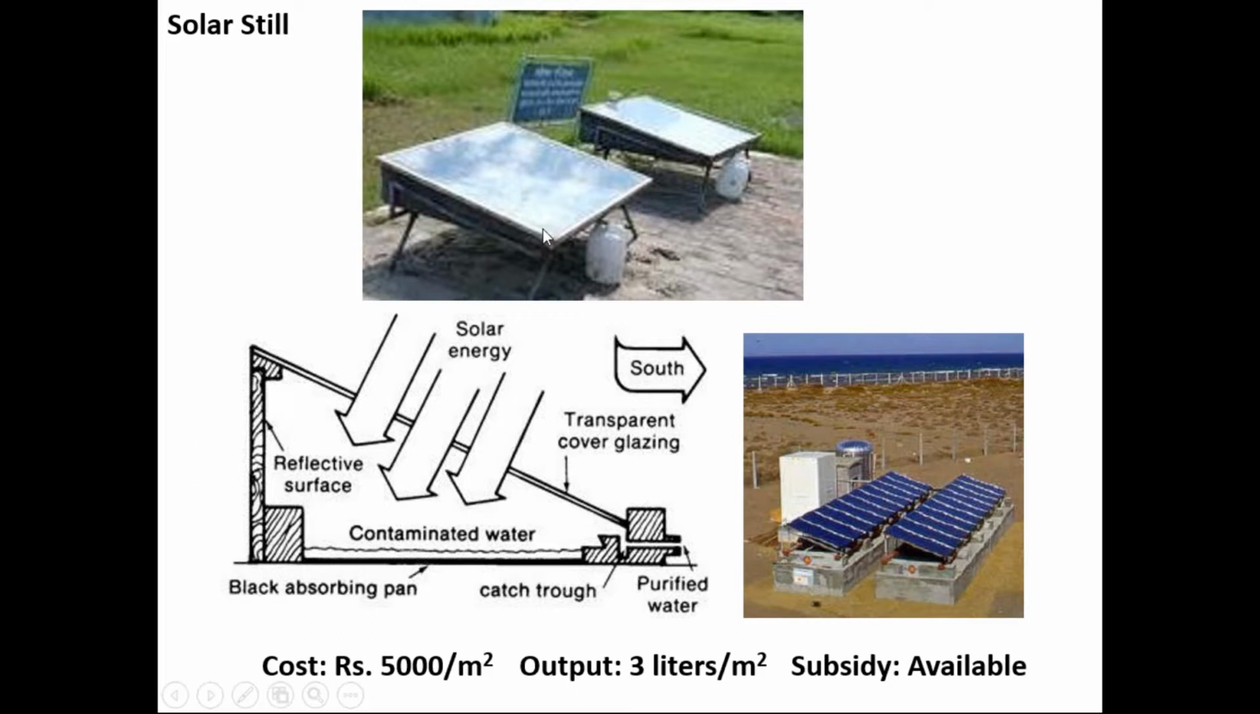So water is filled here up to 2/3 level, you can say, and due to the black color, it absorbs heat, with the greenhouse effect due to this glass, and the water temperature is raised by 15-20 degrees. And due to the atmospheric temperature, there is a temperature gradient. So the condensation of water takes place, and the water droplets are accumulated below this glass cover, and here there is a channel. So this water is collected in this channel, which is the distilled water or potable water. And the output of such a solar still is 3 to 4 liters per meter square of this collector.